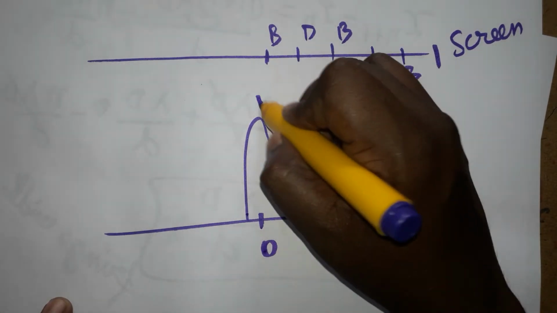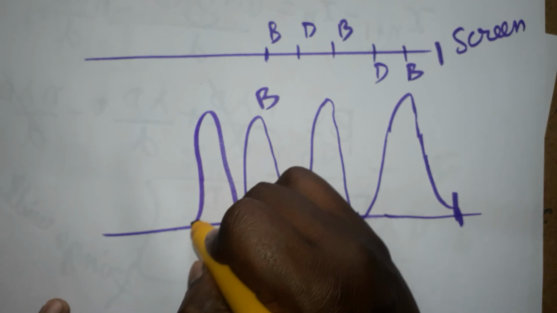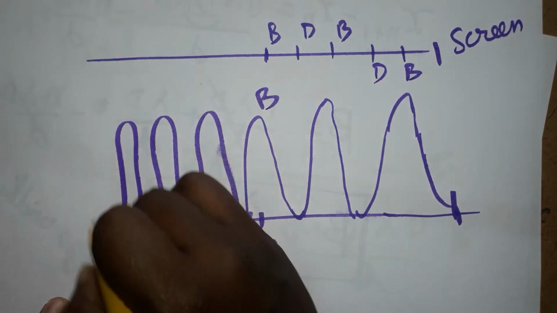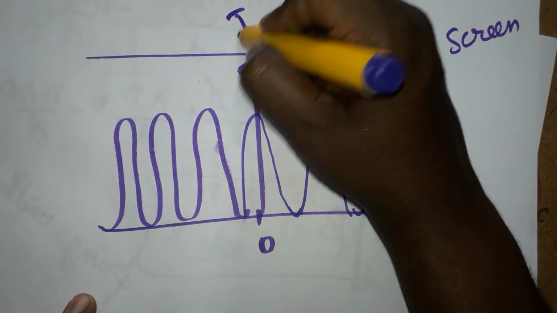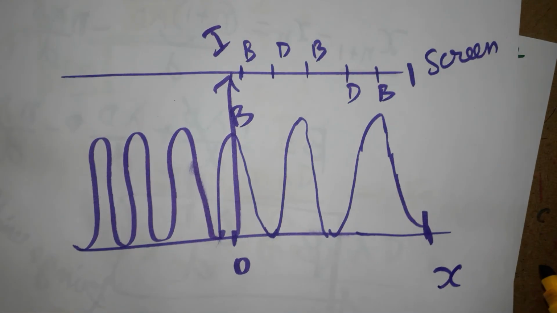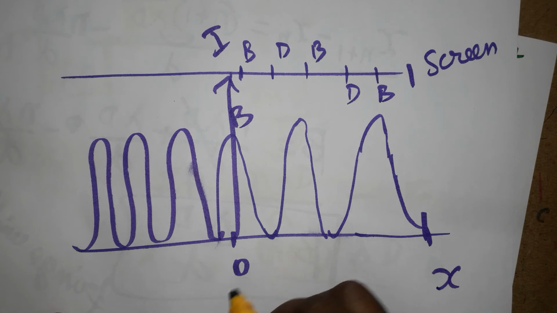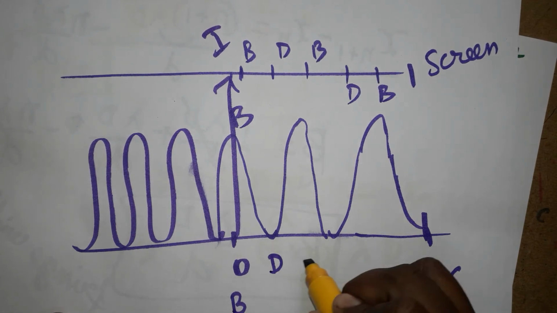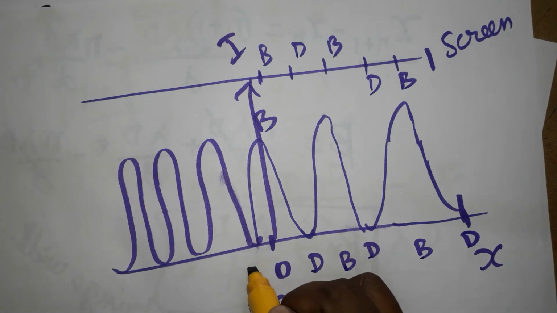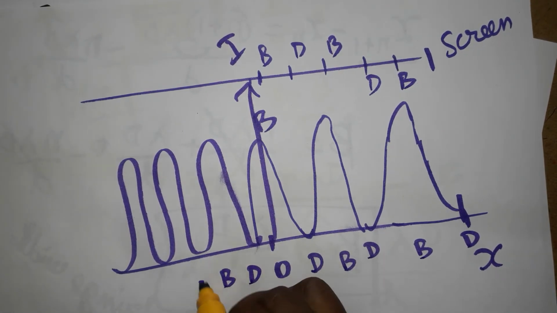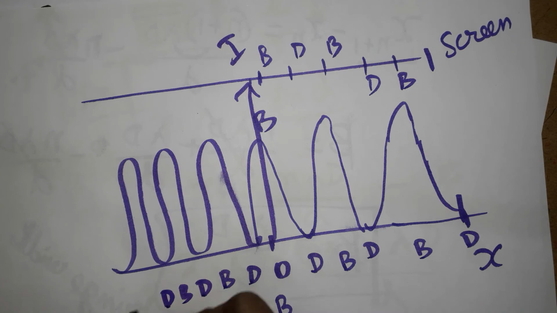From the center it is bright, then dark, bright, then dark, then bright. Uniform intensity will be there. The graph distribution will be intensity versus distance xn. The center will be bright, then dark, bright, dark, bright, dark. The left side is also the same: dark, bright, dark, bright, dark, bright.